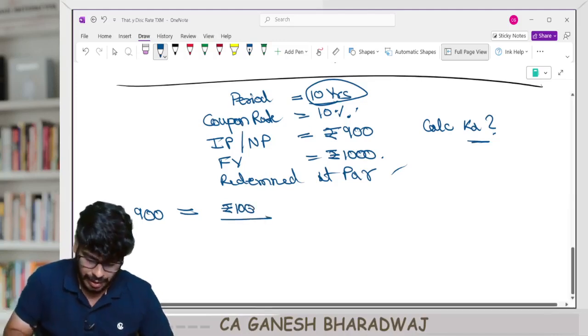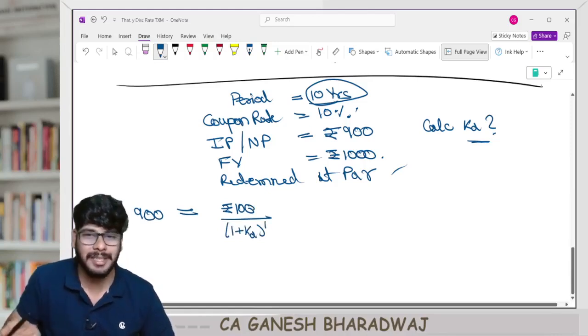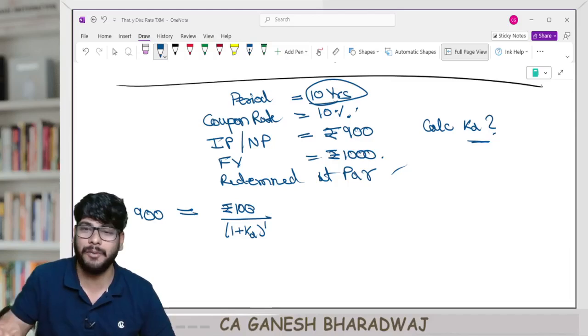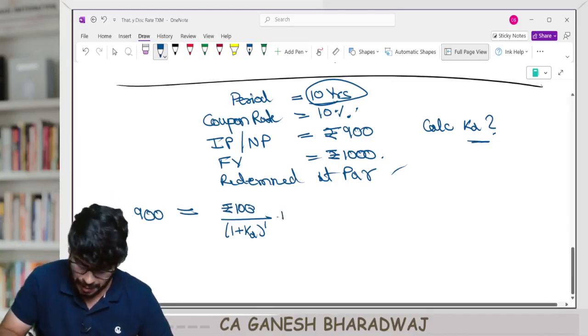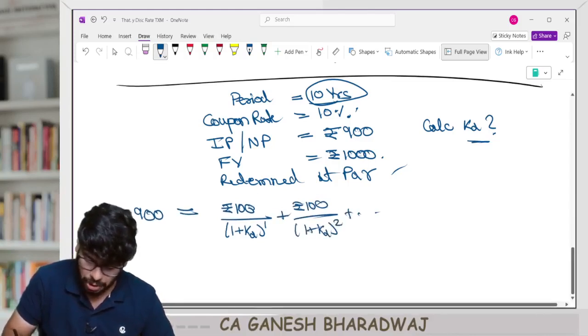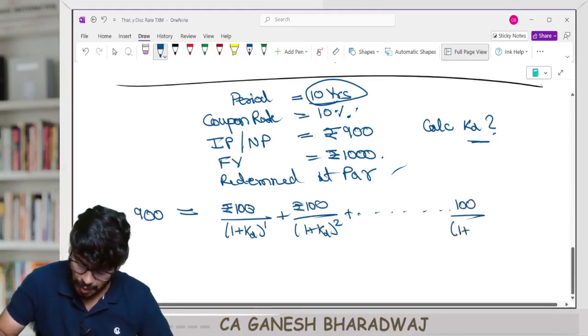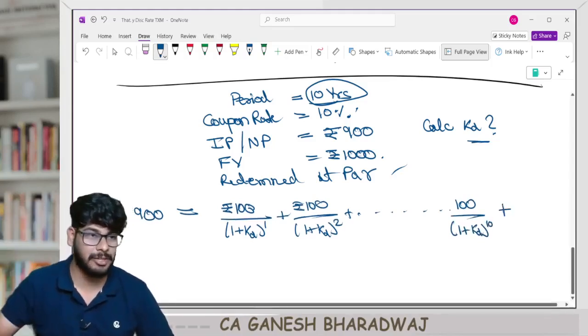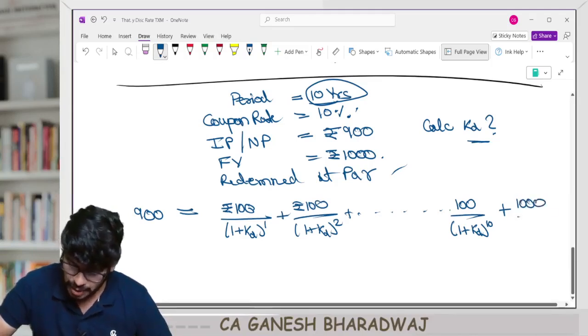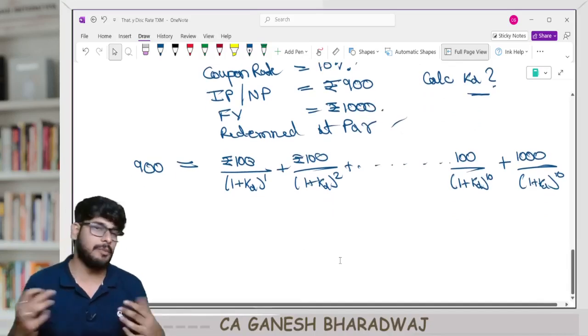100 divided by 1 plus KD to the power 1. Why am I using KD? R is nothing but KD. In this case, the discount rate for debentures is called KD. Correct? Plus rupees 100 divided by 1 plus KD to the power 2, plus so on it goes, and in the last year you will be having what? 100 divided by 1 plus KD to the power 10, plus the entire repayment, the principal also gets repaid. So plus 1000 divided by 1 plus KD to the power 10. Are you able to understand? This is how my cash flow equation will look like.